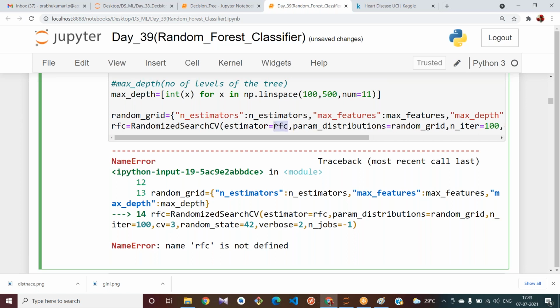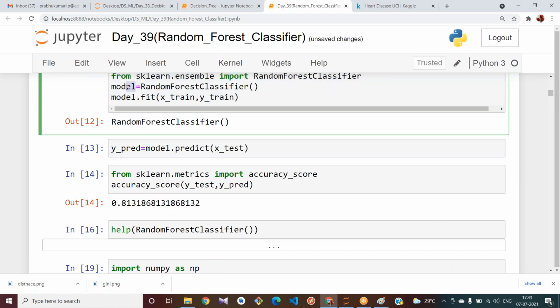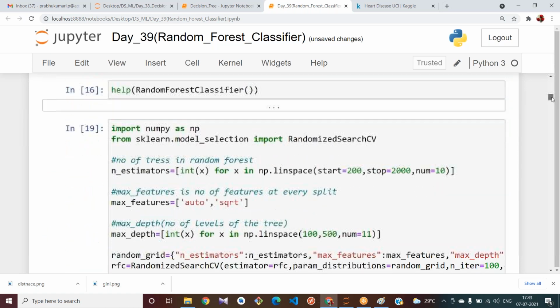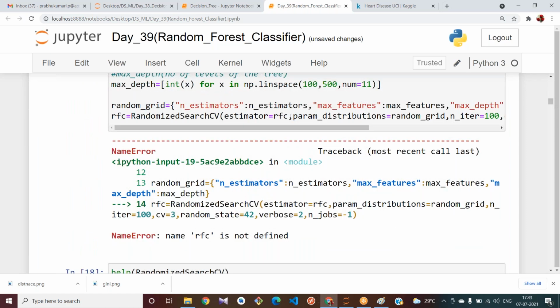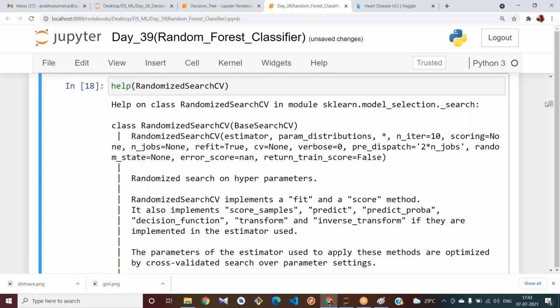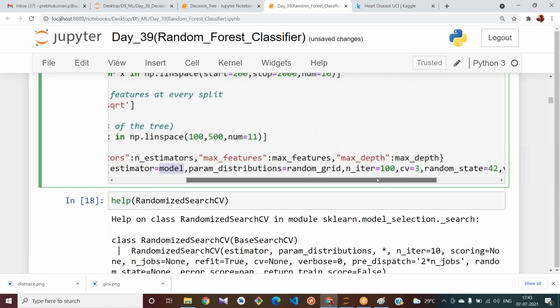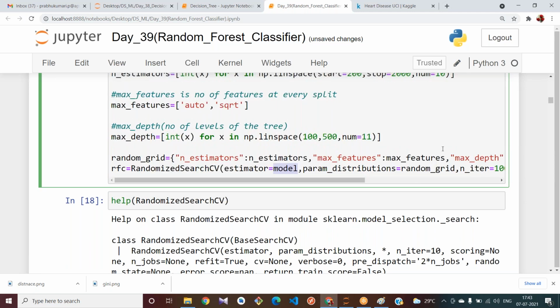Have I used model only here? Yes, I have stored it in model only. Our estimator is nothing but our model, the random forest classifier, and the rest of the parameters we have given.